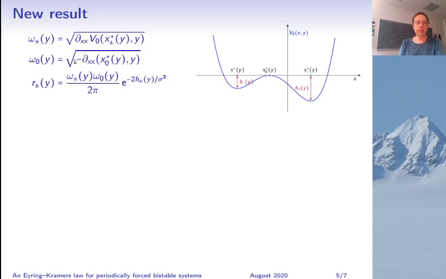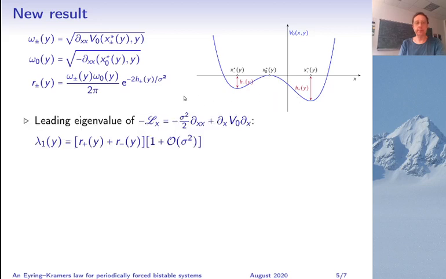So I recall here my notations for the curvatures of the potential, and in addition I denote by r plus minus these quantities here, which are interpreted as transition weights between the potential wells in the static case. In fact, it is known that the leading eigenvalue of the generator of the static system, so meaning the first non-zero eigenvalue, is close to the sum of r plus and r minus.